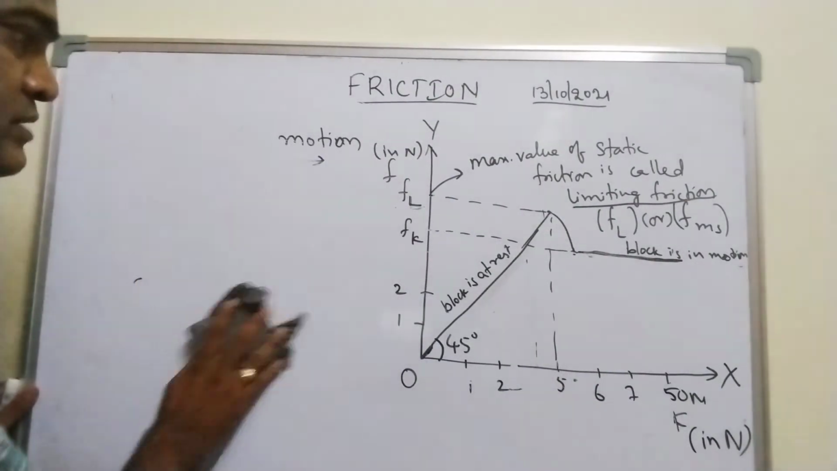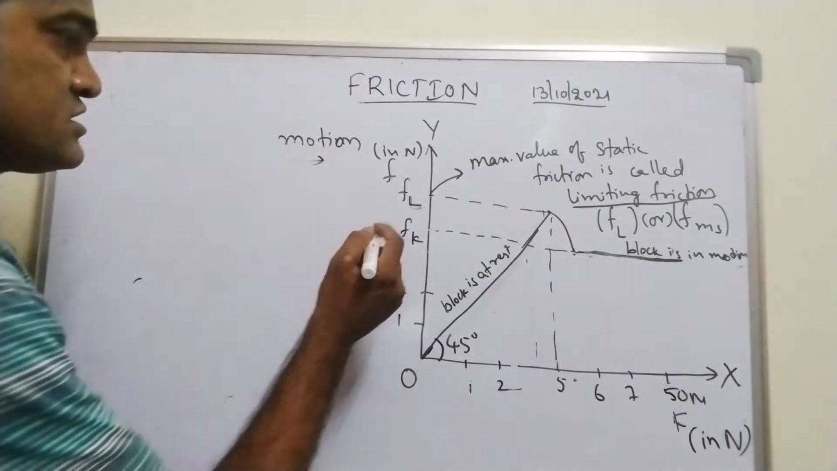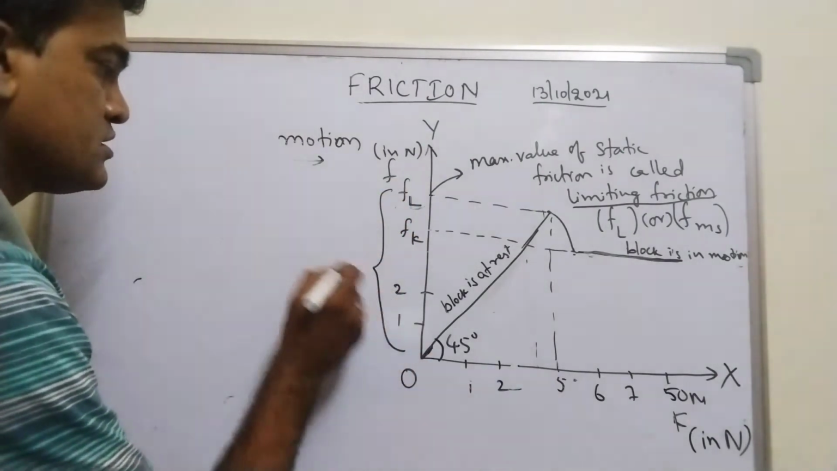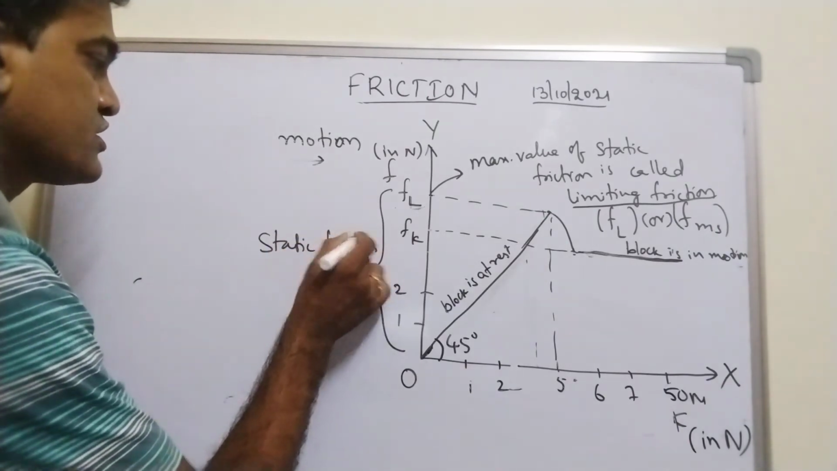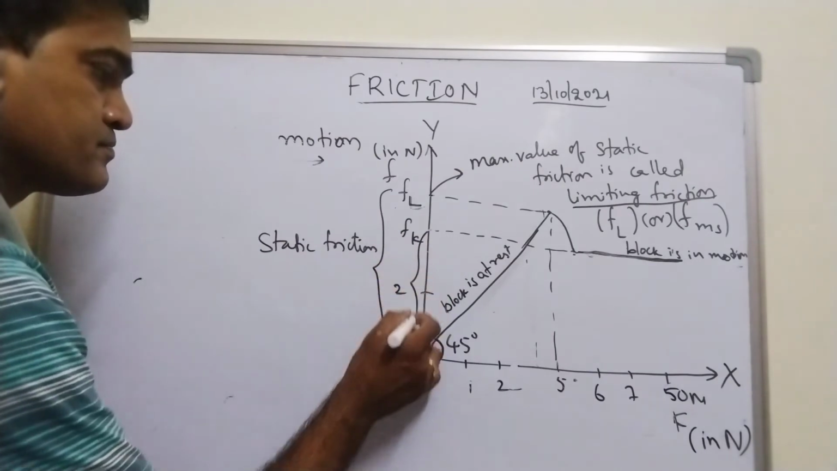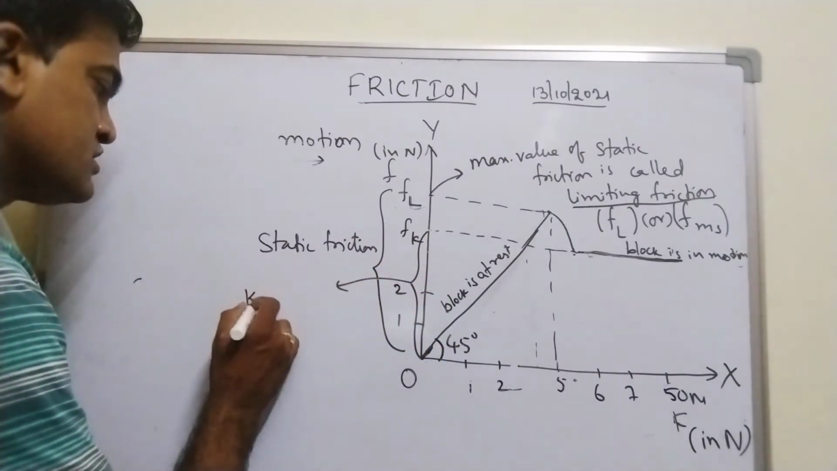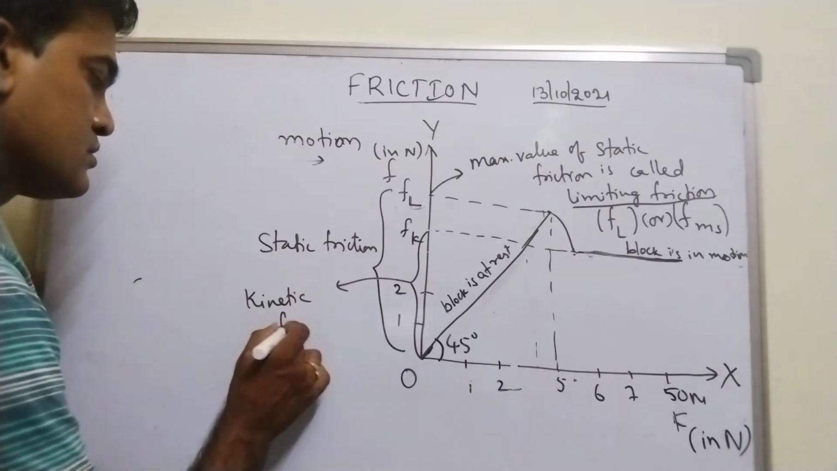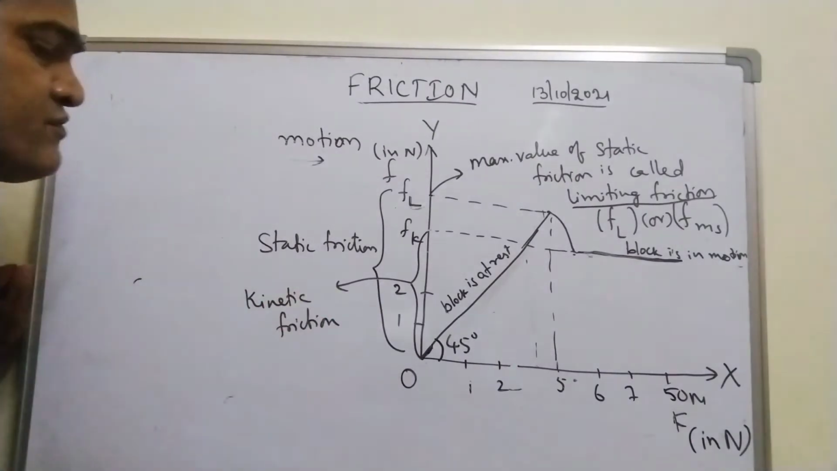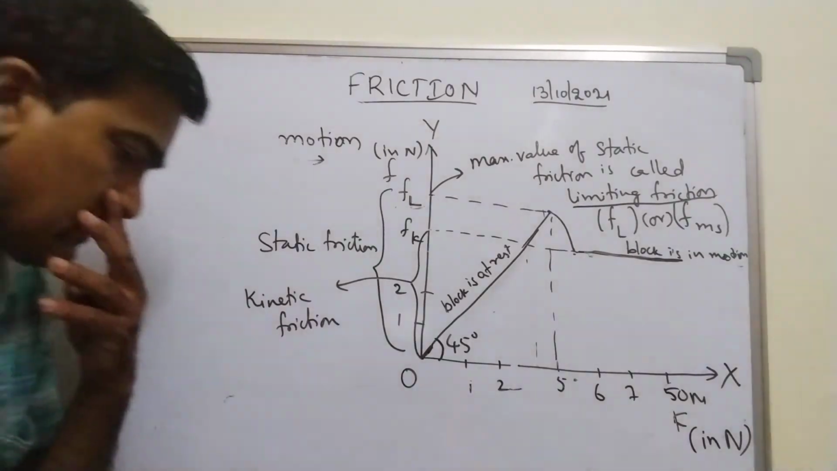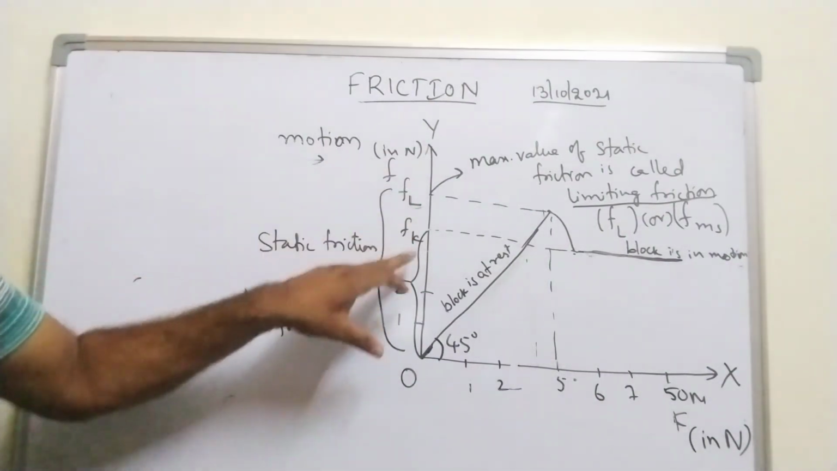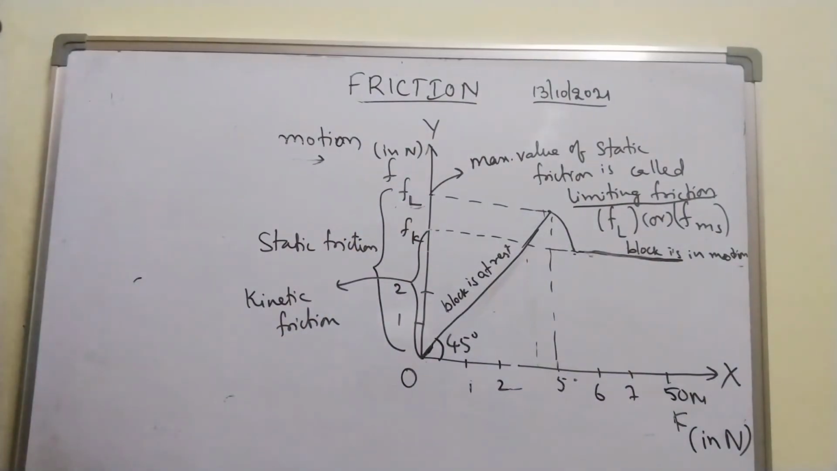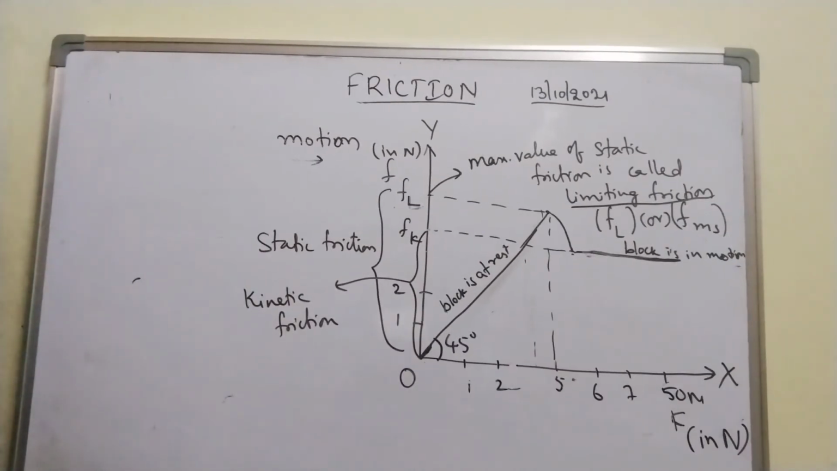So now let me show you this portion. What is this portion? This portion is static friction. And what is this portion? This portion is kinetic friction. Now if you look at the graph, static friction is greater than kinetic friction. Static friction is greater than kinetic friction, is it not?